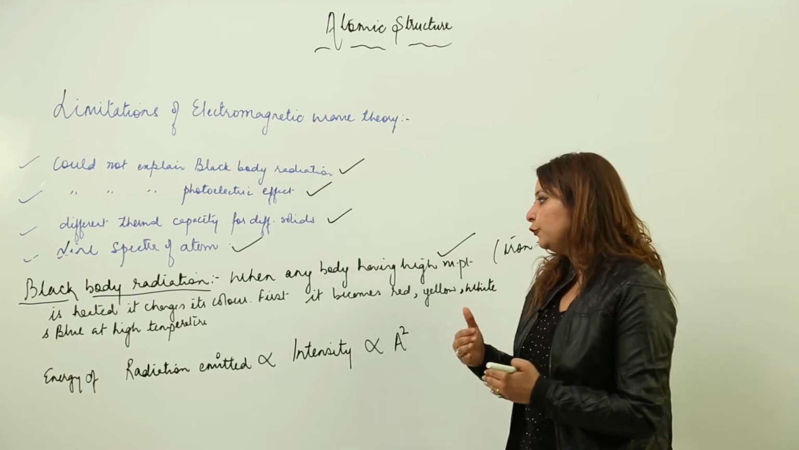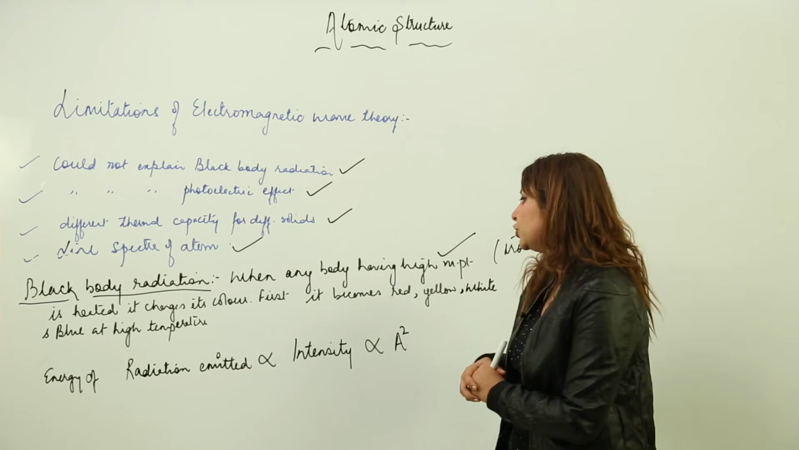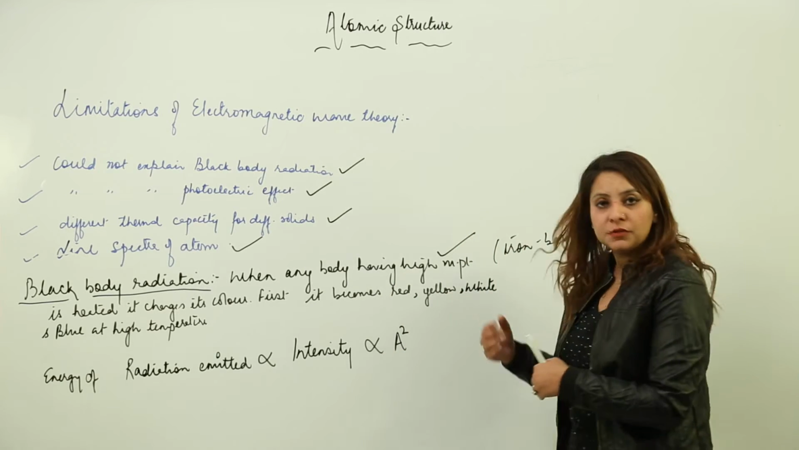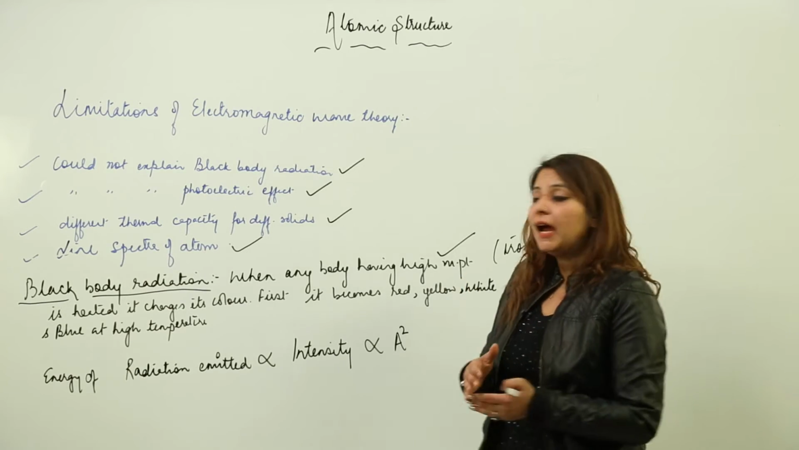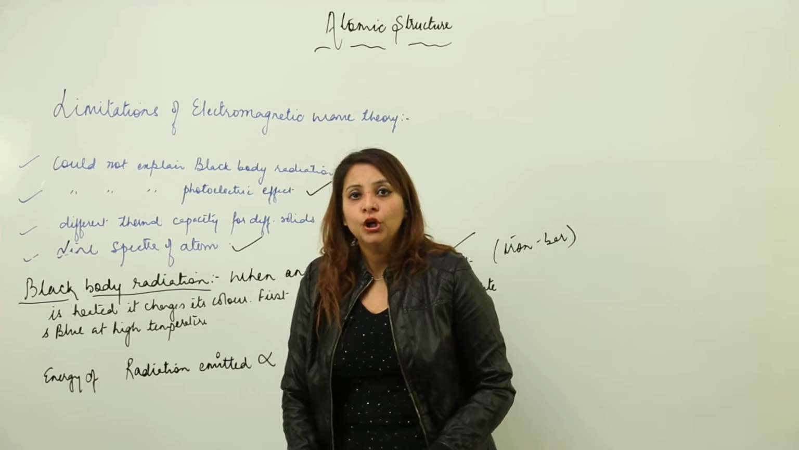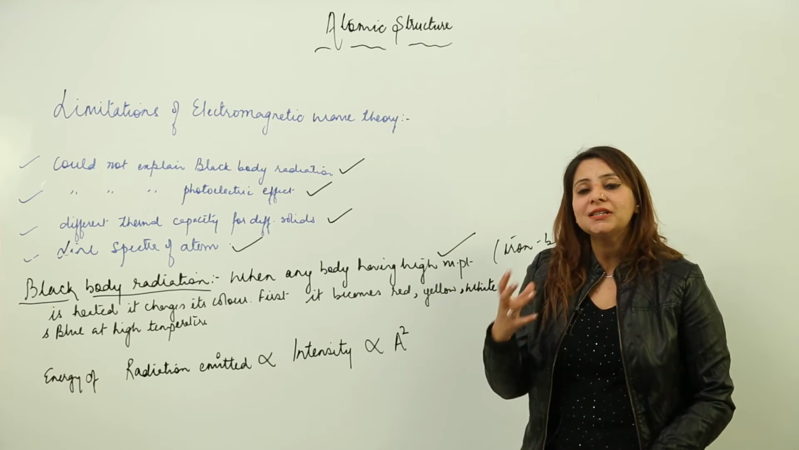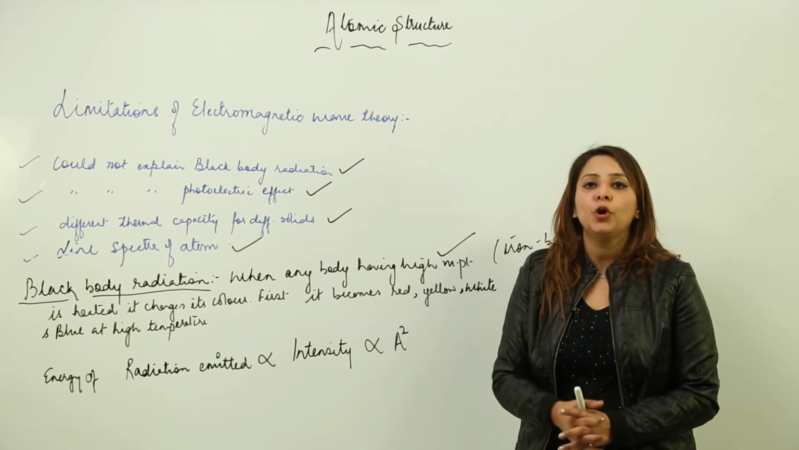When you heat it to a very high temperature, it becomes red first. Then you increase the temperature more, it becomes yellow. You increase the temperature more, it becomes white, and at a very high temperature it turns blue. This is actually seen whenever any object with a high melting point is heated.